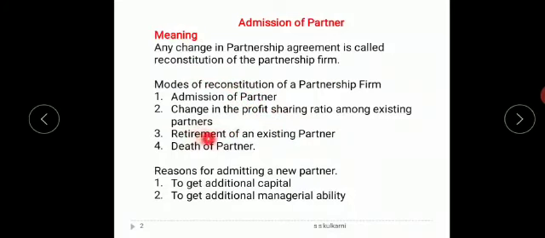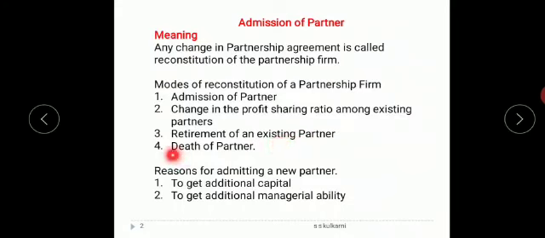Next, retirement of an existing partner. A partner can leave or retire from the firm. It may be because of his old age, long illness or any other reason. He can leave the firm. So when retirement is there, again the profit sharing ratio, capital, everything changes, so reconstitution occurs.